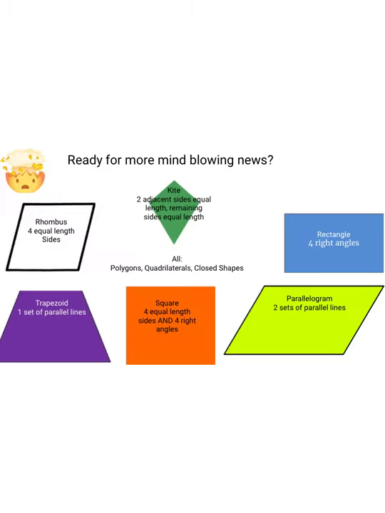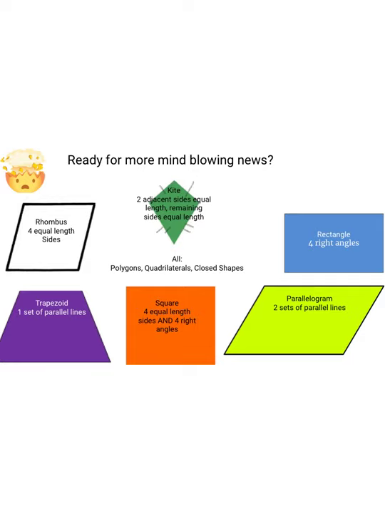All right, so here's where we start comparing the shapes with the other shapes we've already learned, and this is where it starts getting a little bit tricky. So today we've talked about the kite in particular. Remember, to be a kite, I have to have two adjacent sides, which means sides that are next to each other, that are the same length, and the other two sides have to be the same length as each other, but not the same length as the first two sides. So let's see if a kite is any of these other shapes.